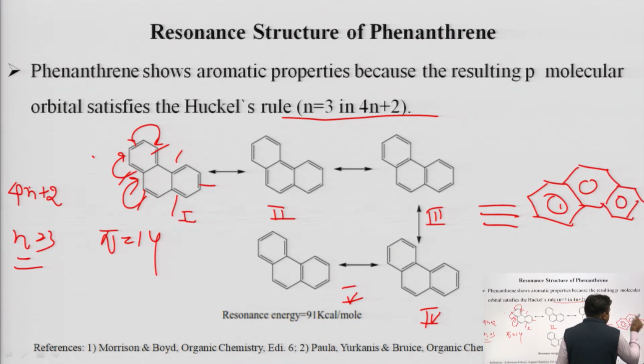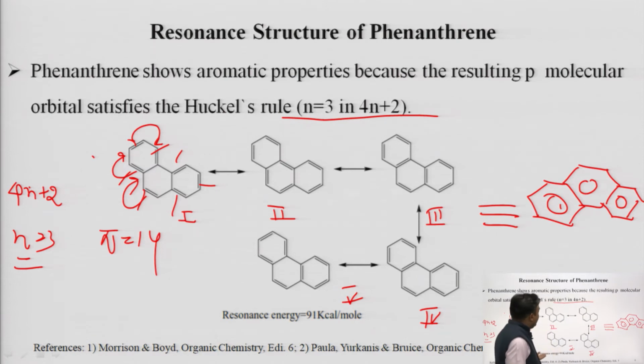It is the resonance hybrid of all these 5 resonating structures of phenanthrene. So, now come to them one by one. In the first structure, you can see that these 2 rings out of 3 have the benzenoid nature. They are benzene rings. They have a completed sextet in the structure.